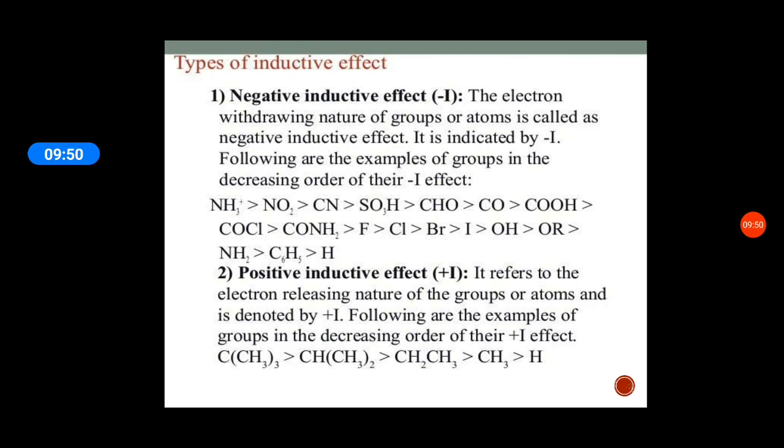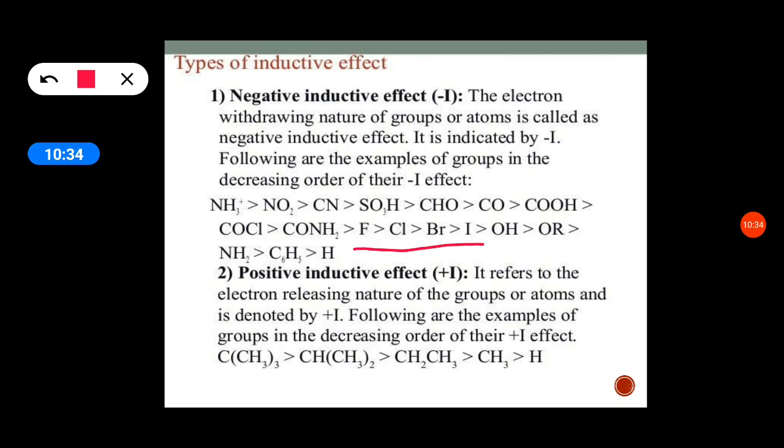Examples: an ammonia or amine group, NO2 group, cyanide, SO3H, CHO aldehyde, CO ketonic group, COOH carboxyl group, acid chloride, CONH2 amide group, all the halogens, fluoride, chloride, bromide, iodide, hydroxyl groups, ester, amine, C6H5 meaning phenyl group. These are all electron withdrawing groups, and here they are arranged in decreasing order.